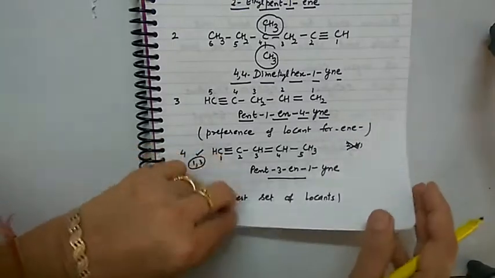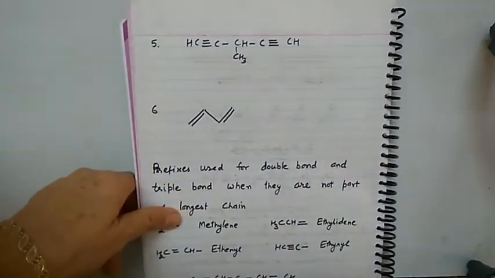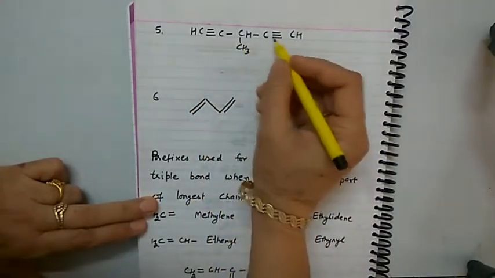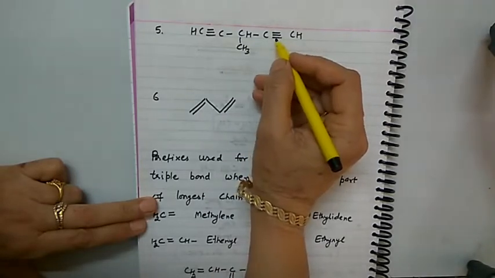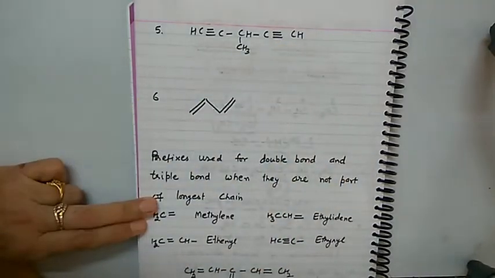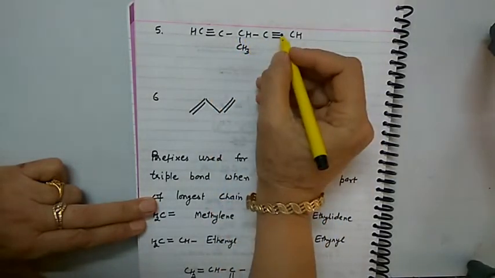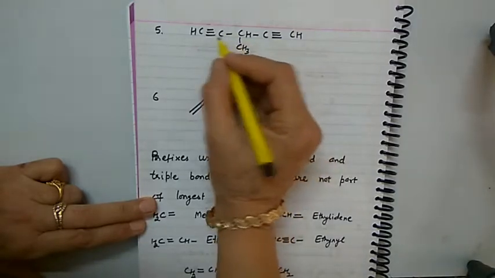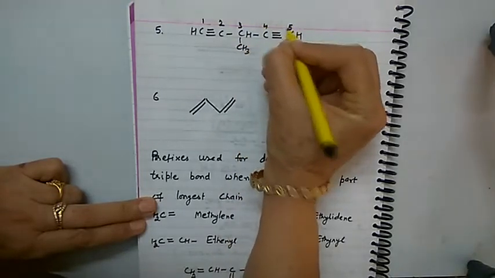Let us do a few more examples. Look at this compound. It contains 2 triple bonds, right? For 2 triple bonds we will use diyne. Numbering from both sides gives the same numbering, and the substituent is present at the center, so we can number from either side, say 1, 2, 3, 4 and 5.